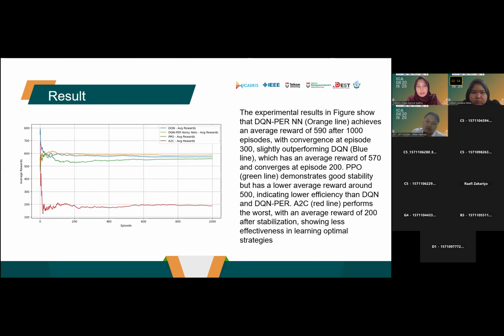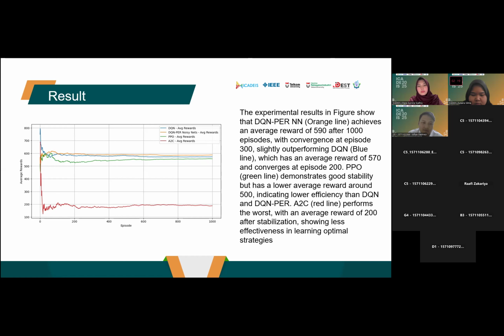Result: the experiment listed in the figure shows that the deep neural network with prioritized experience replay and noisy network, the orange line, achieves an average reward of 590 after 1000 episodes with convergence at episode 300, slightly outperforming the deep neural network in the blue line, which has an average reward of 570 and convergence at episode 200.